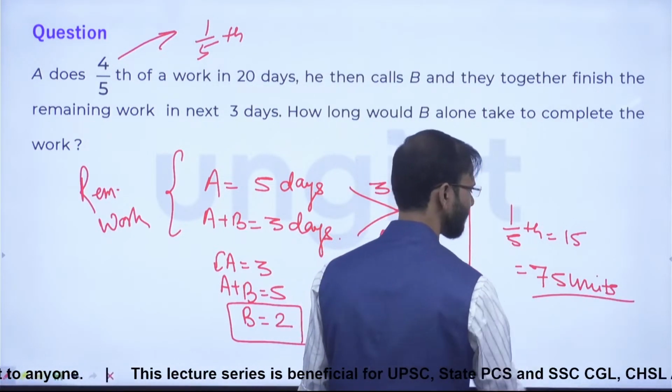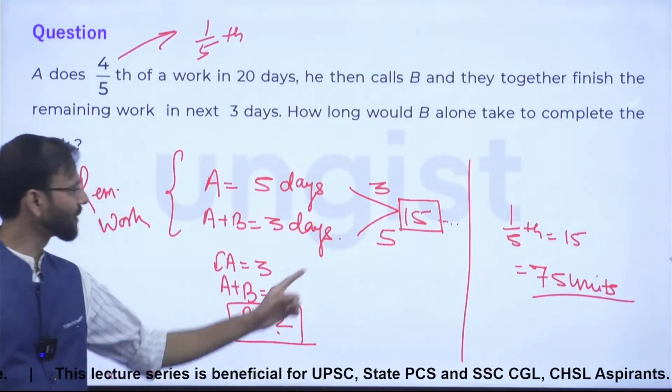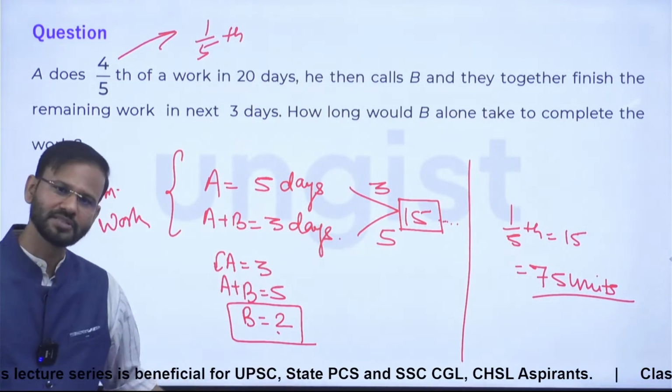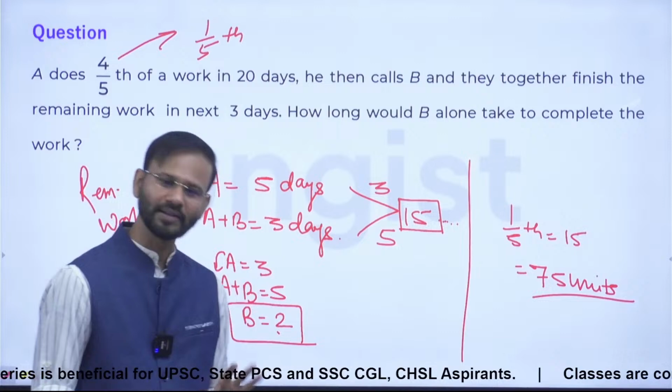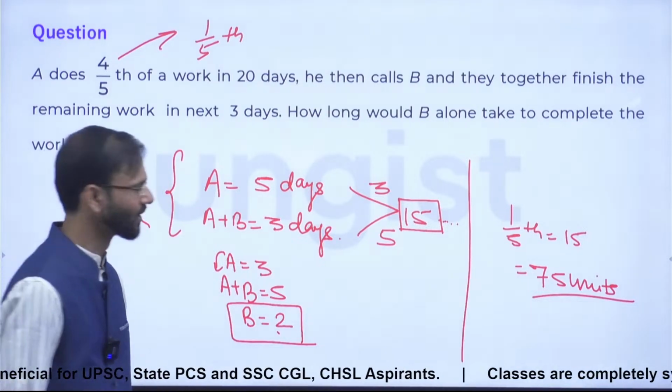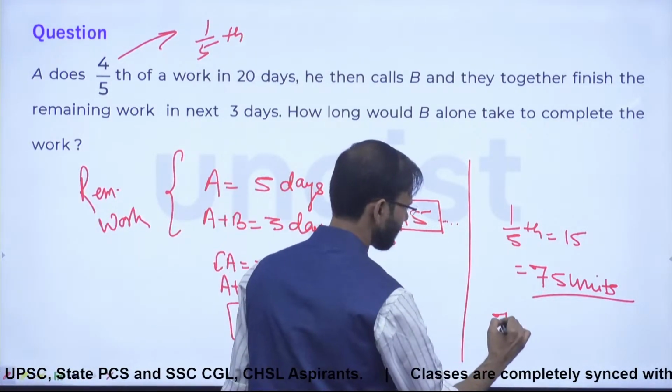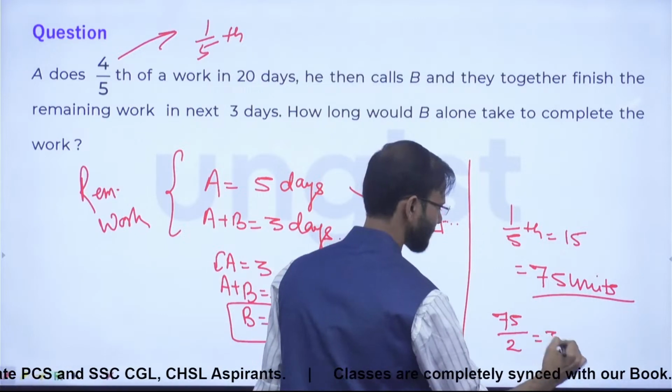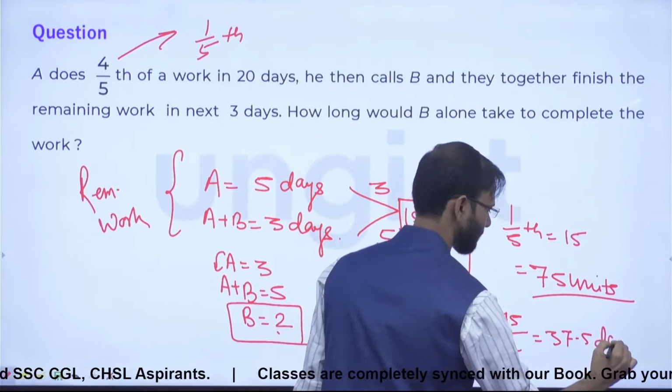And the question is saying B can finish the entire work in how many days? 75 by 2, which is 37.5 days. Everybody okay?